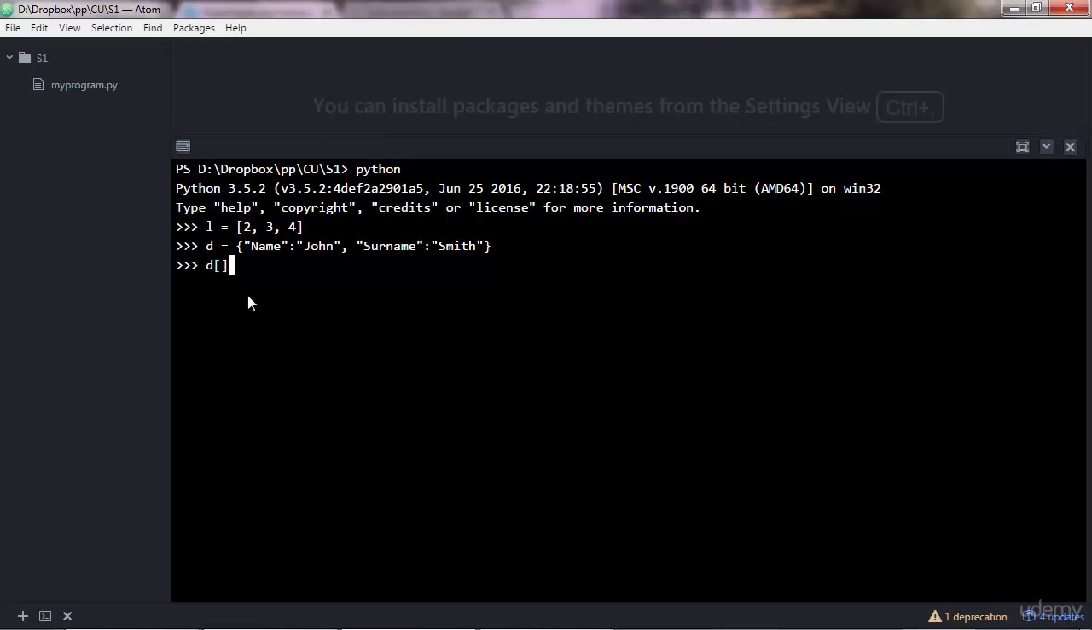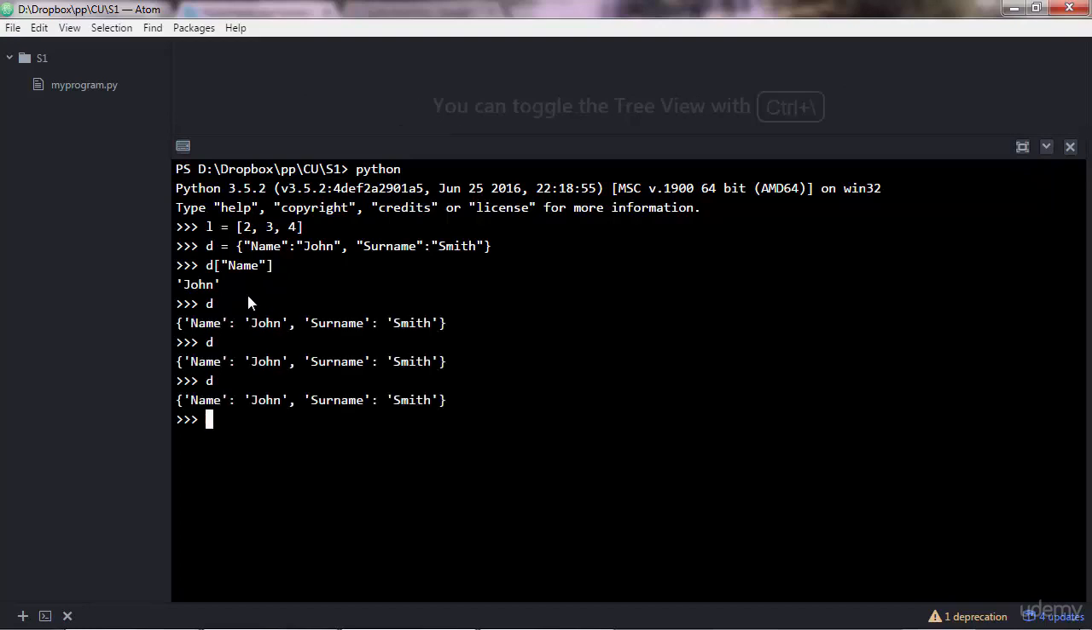This is good because now if you want to access one of the values of the dictionary, again you'd use square brackets, just as you did with strings, lists, and tuples. And then there you pass the key whose value you want to extract. So if you want to extract John, you pass the key of John, and that will extract the John value.